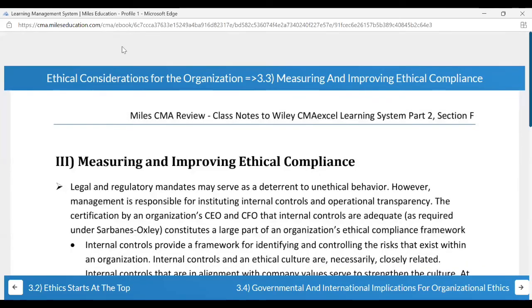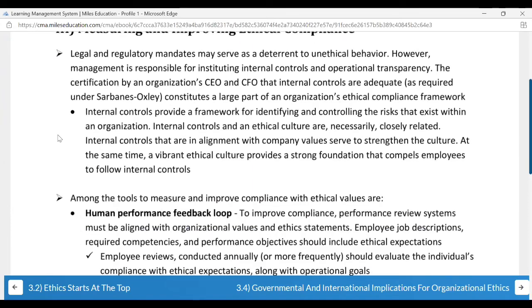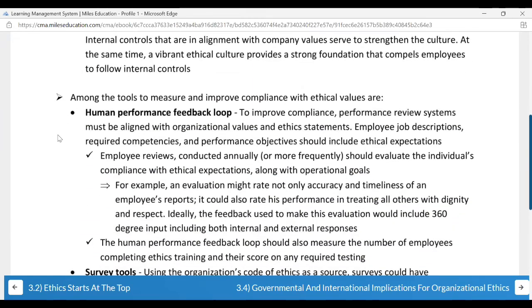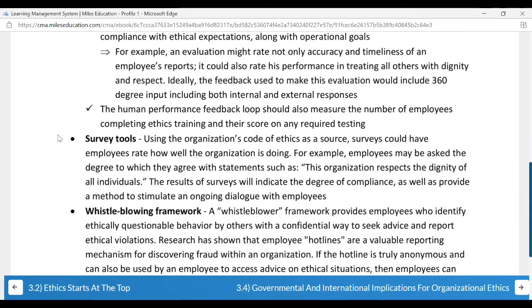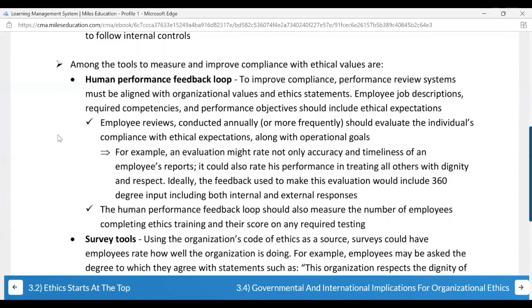Then measuring and improving ethical compliance. Here we have something called the human performance feedback loop, survey tools, and whistleblowing framework. These 3 points are very important for the essay, this particular part.